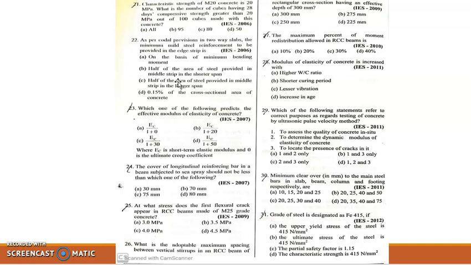29. Which of the following statements refer to correct purposes as regards testing of concrete by ultrasonic pulse velocity method? First one, to assess the quality of concrete in situ. Second one, to determine the dynamic modulus of elasticity of concrete. Third, to locate the presence of cracks in it. Here the correct answer is D. All these are correct.